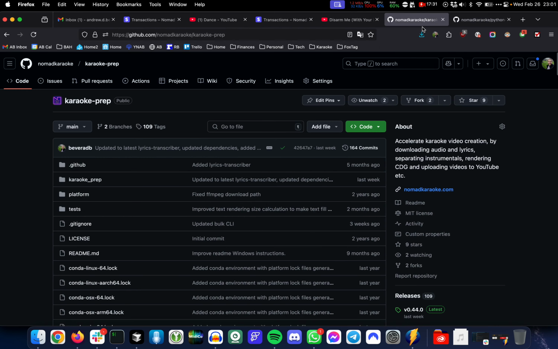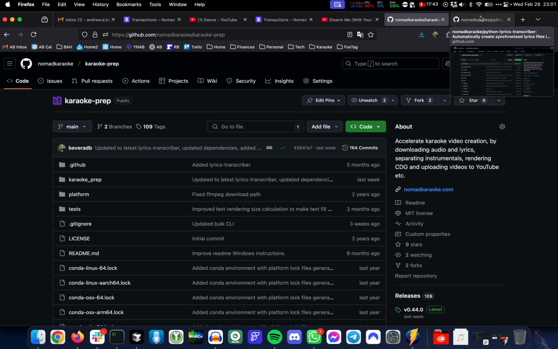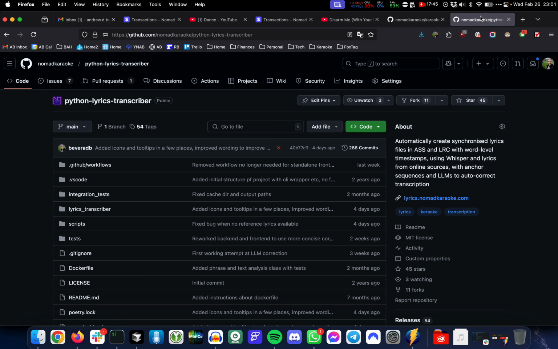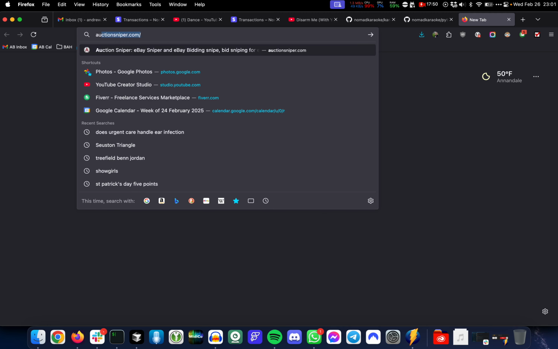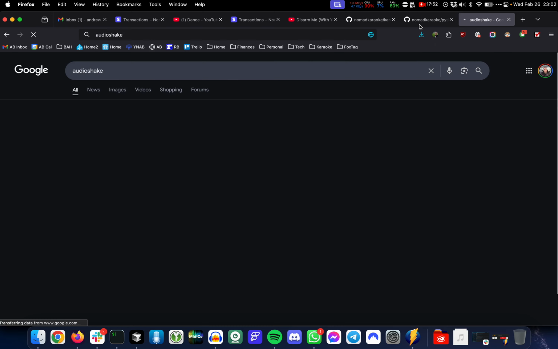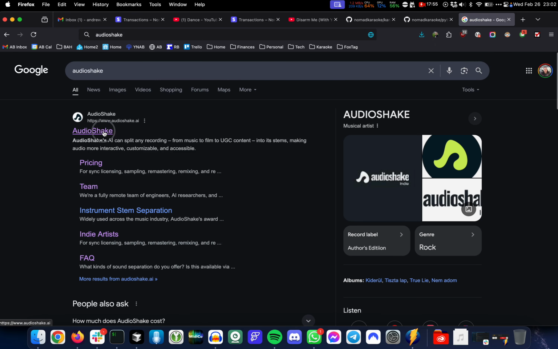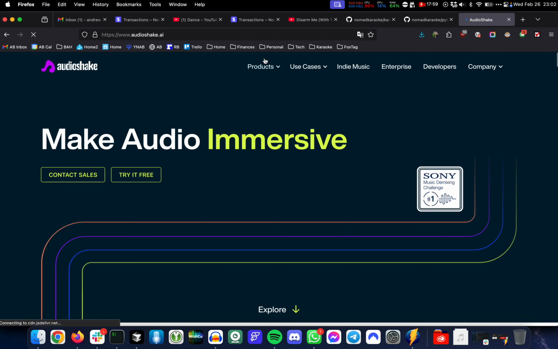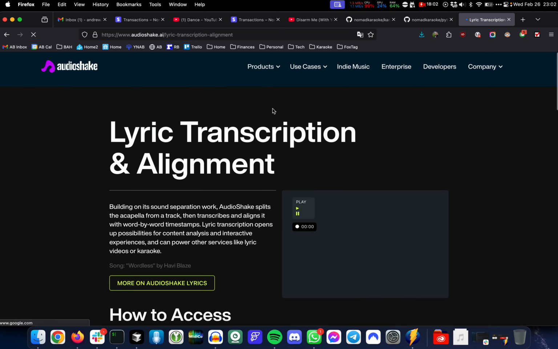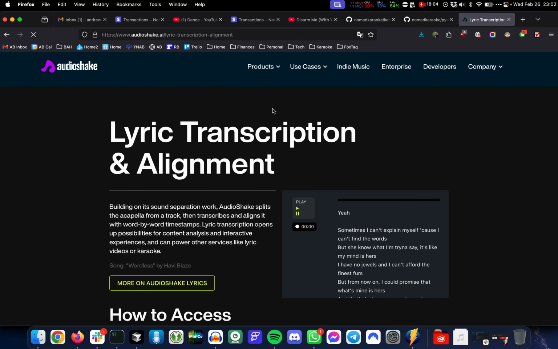I guess broadly all of this stuff is powered by these software projects that I've been working on. They're all open source and out there. You know, the prep tool, this downloads the lyrics from online and it runs the other tools for me, like the lyric transcriber. At the moment, this is pretty dependent on an API called AudioShake, which has their own proprietary models for lyrics transcription, and they're very good. Like a much higher quality audio transcription model than anything else I've been able to find that's free. So I use their model via their API.